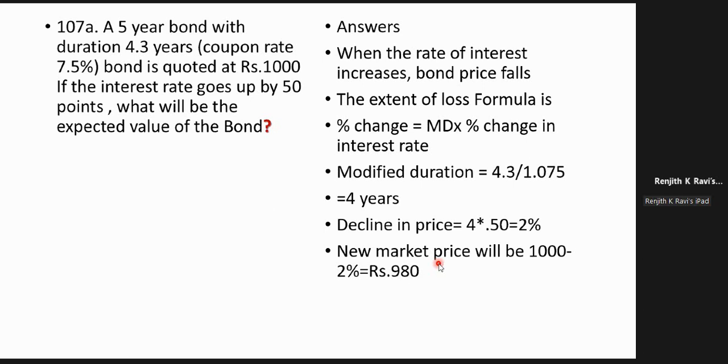Somewhere we studied that 100 points equals 1%. Yes, that is why 100 points is equal to 1%. So 50 points is equal to 0.5%, and 25 points is equal to 0.25%. Earlier you used to say percentage, now you refer to points. 1% is divided into 100 small points. So 2% means 200 points, and 0.5% means 50 points. It is a new way of expressing interest rates.